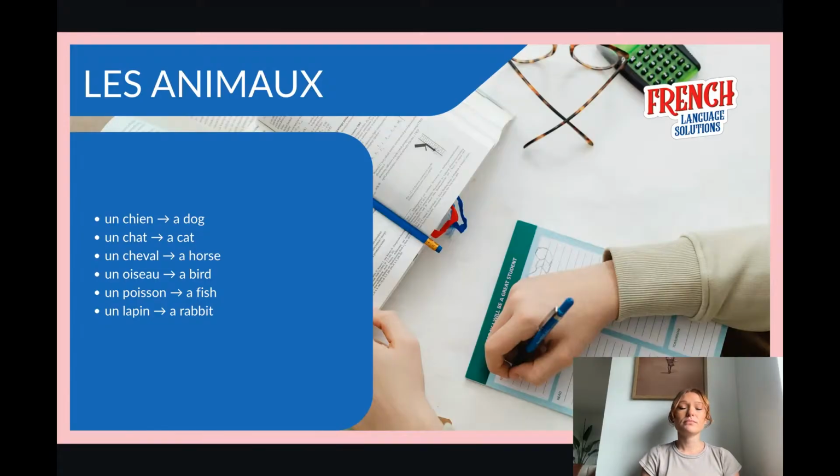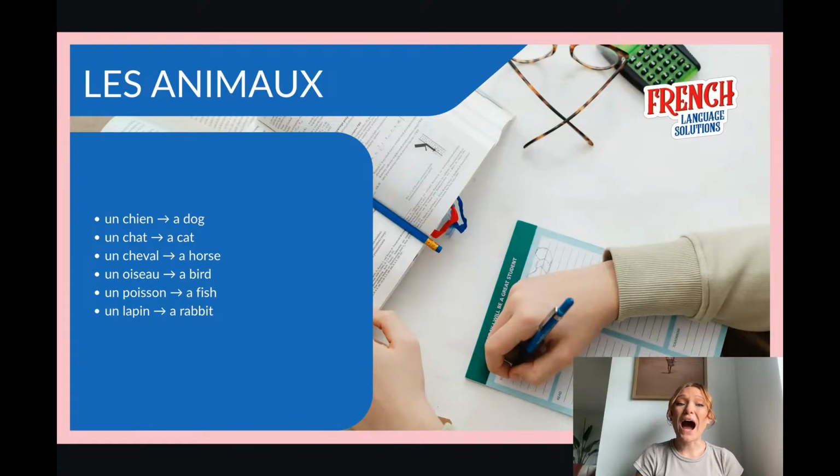Les animaux. Pretty easy. Pretty sure you know some already, but let's focus here on the pronunciation. A dog, un chien. A cat, un chat. Don't pronounce the T. A horse, un cheval. You do pronounce the L. A bird, un oiseau. Gonna spend time on this one. Then we have a fish, un poisson. A rabbit or a bunny, un lapin. One more time. Un chien, a dog. Un chat, a cat. Un cheval, a horse.